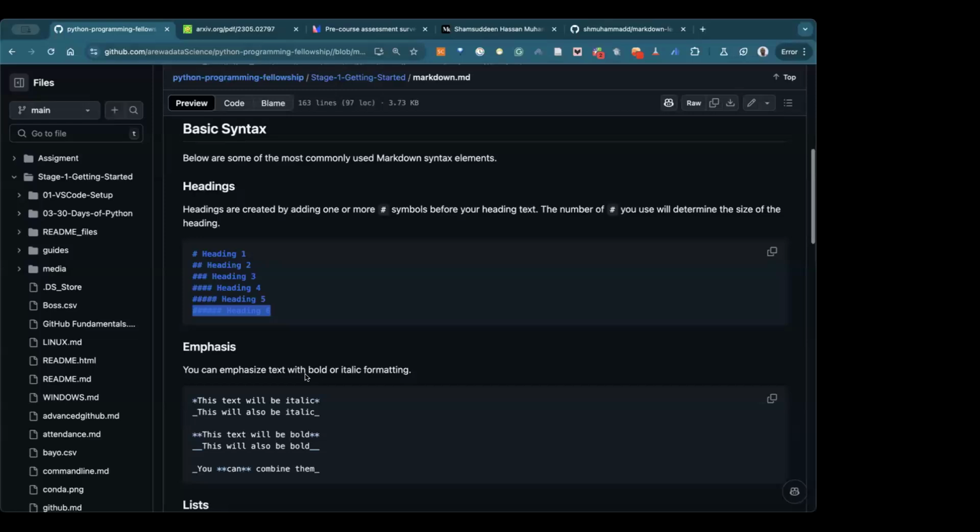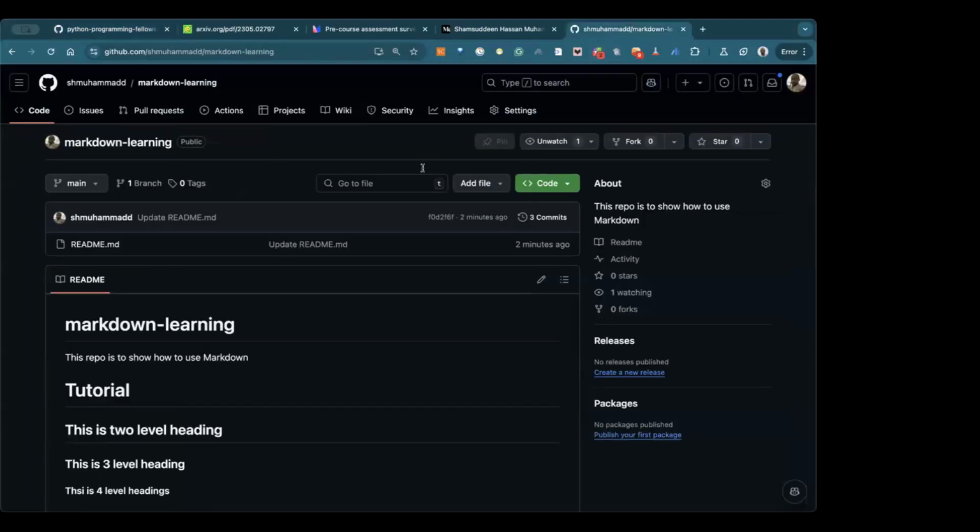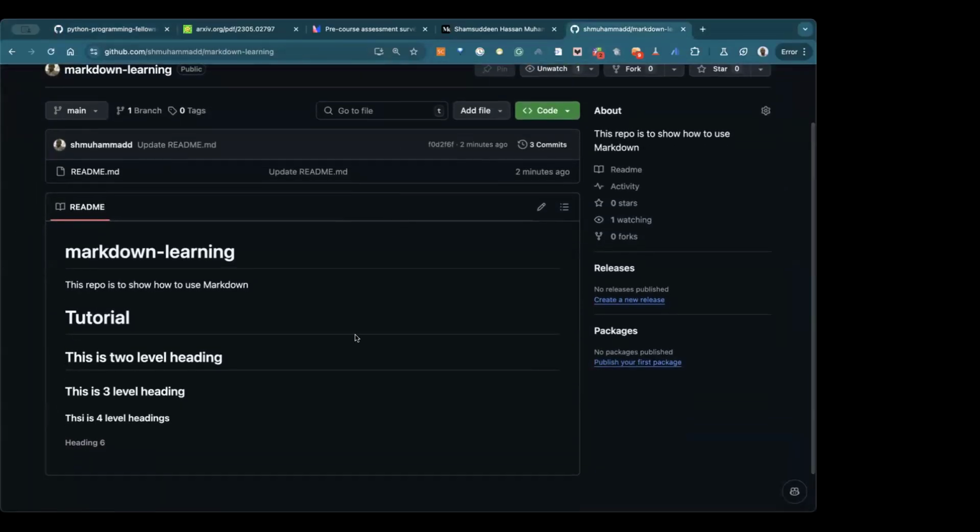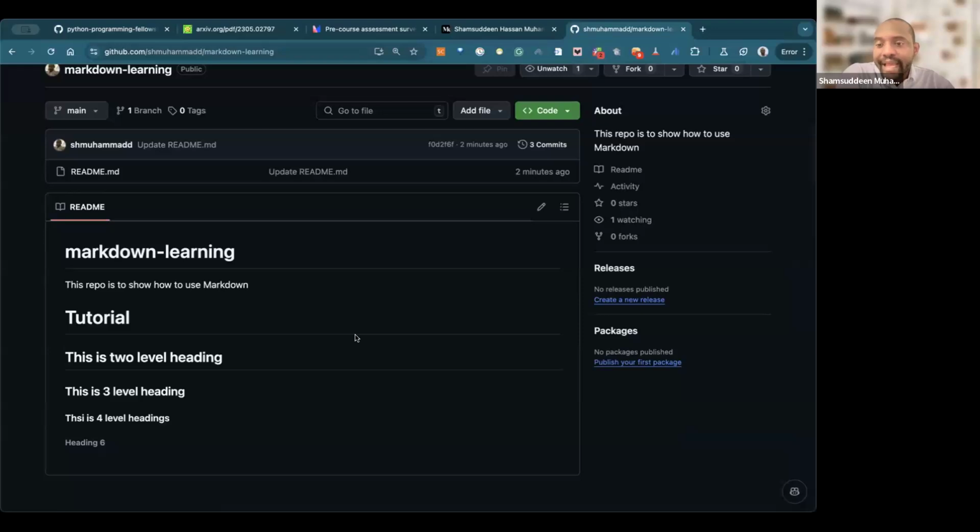Does that mean we are going to be using those hashtags every time we use Markdown during the data science class? Yes, but only for titles. We will discuss more about that. This is only for headers. You remember in Microsoft Word, if you are writing a document, you write the heading title, right? For example, this is chapter 1, this is chapter 2, the header. So this is only for headers, for heading titles.